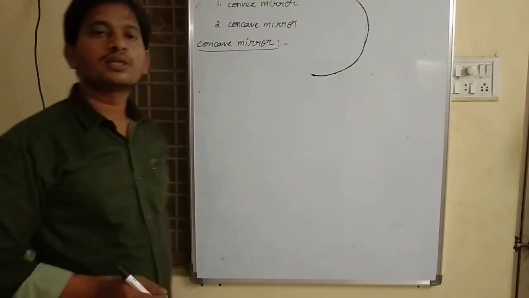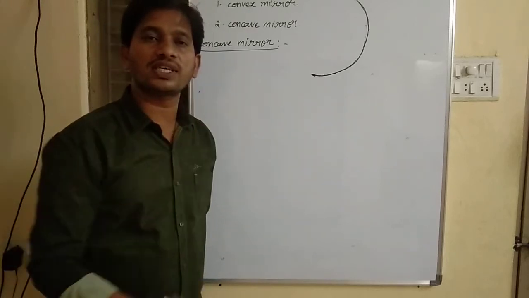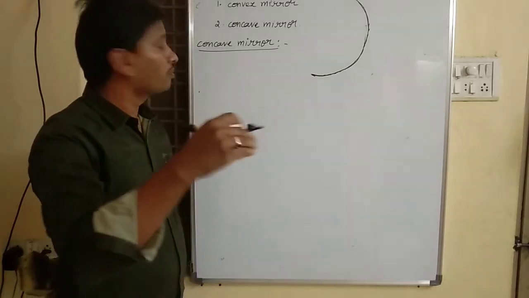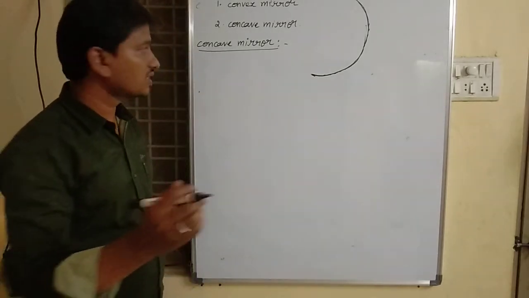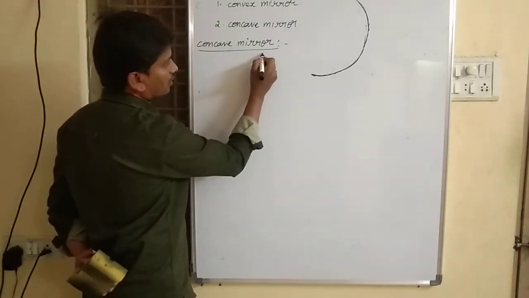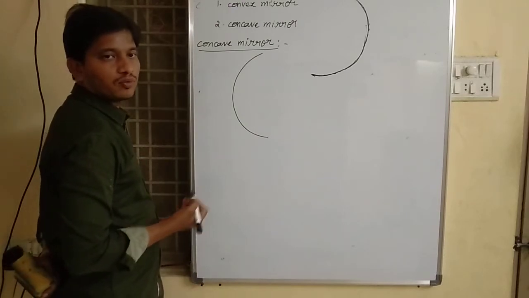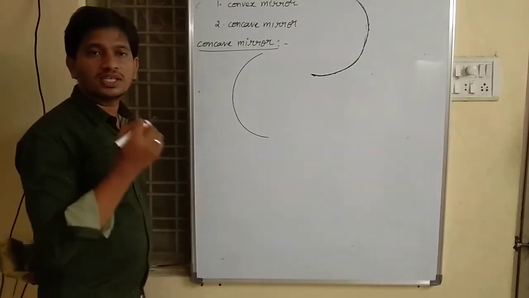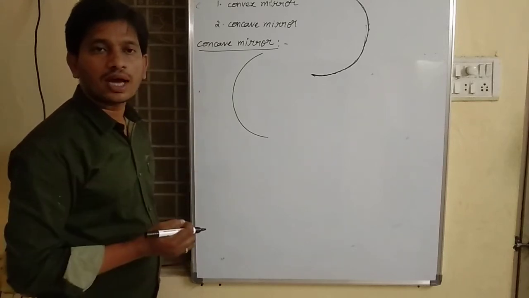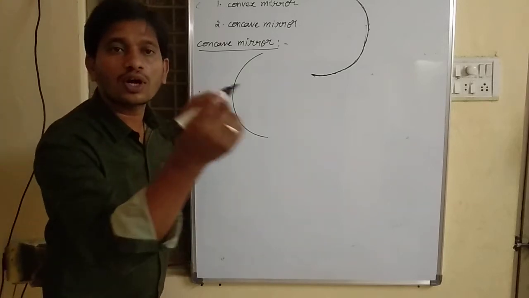A concave mirror is the spherical mirror whose reflecting surface is bending. For example, let me draw. This is the spherical mirror. What do you mean by concave mirror? A concave mirror is the mirror whose reflecting surface is bending, I mean whose reflecting surface is a concave surface.